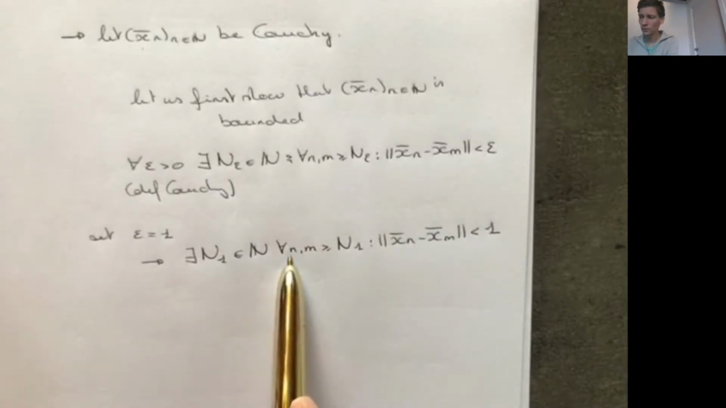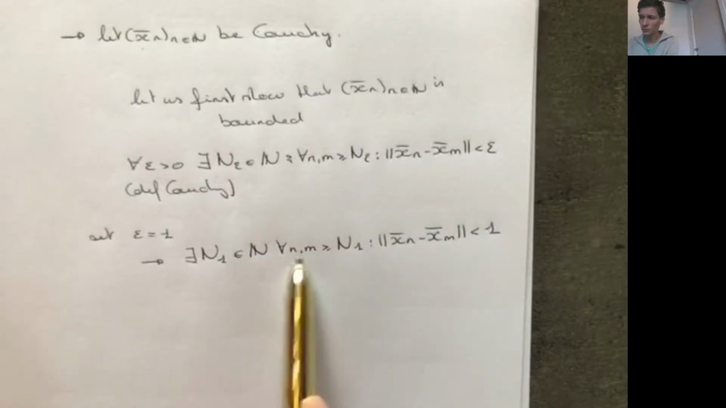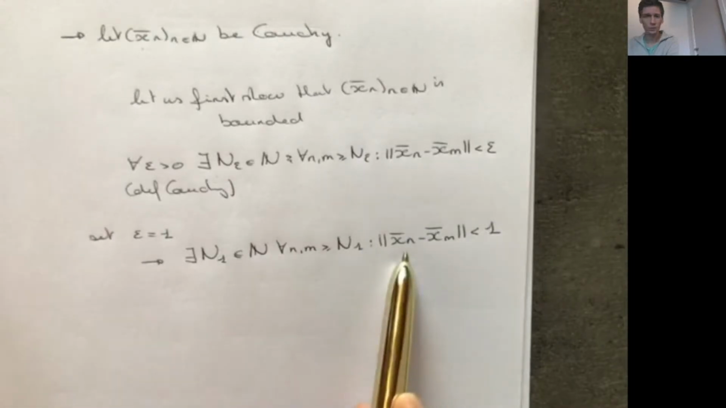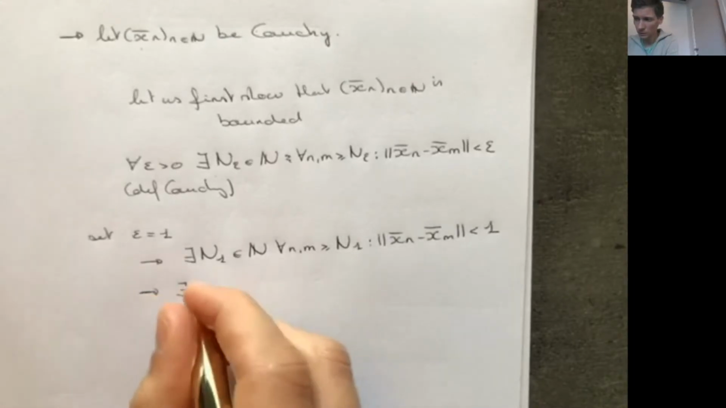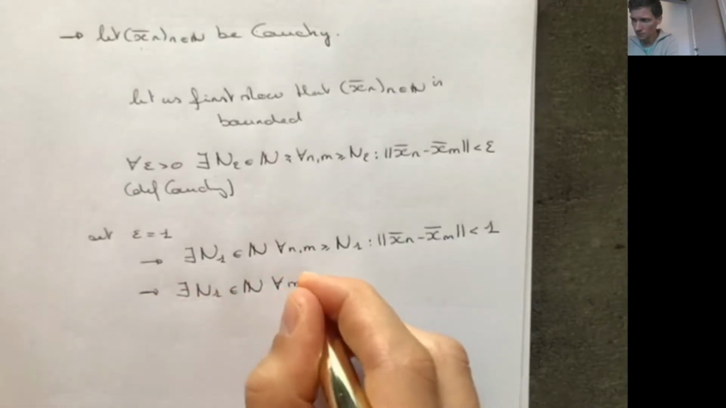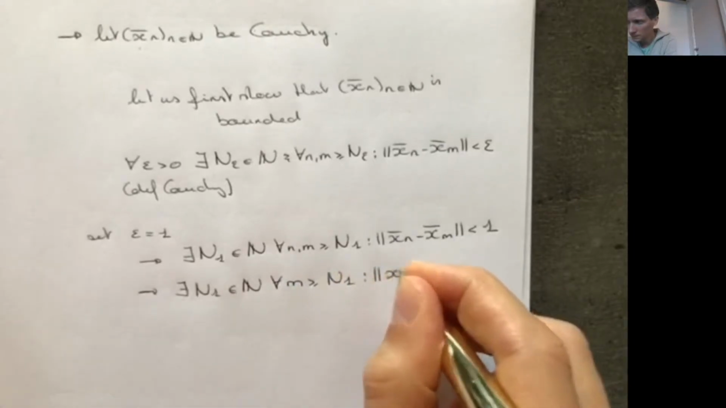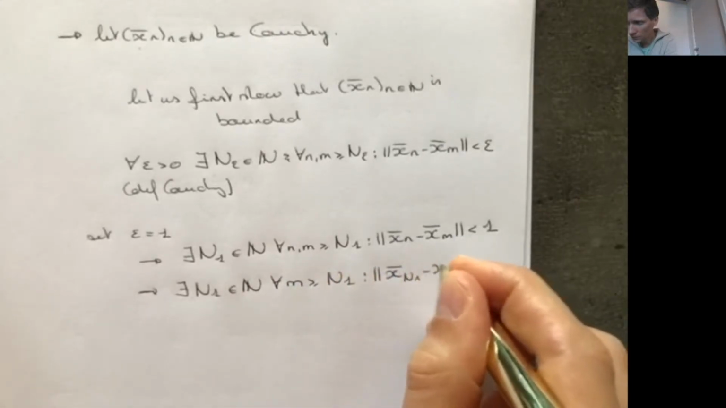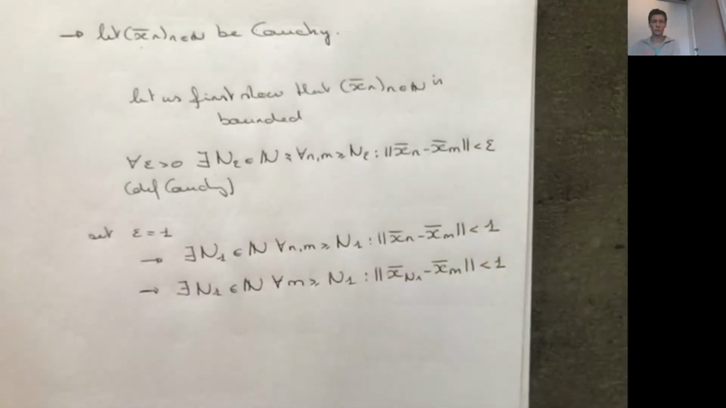Okay, so this holds for all n and m bigger than this number. So in particular, I can set one of these two equal to this number, and then the condition should also hold. So I know that there exists an n1 such that for all m greater or equal to n1, the norm of xn1 minus xm is smaller than 1. That's basically what we have.